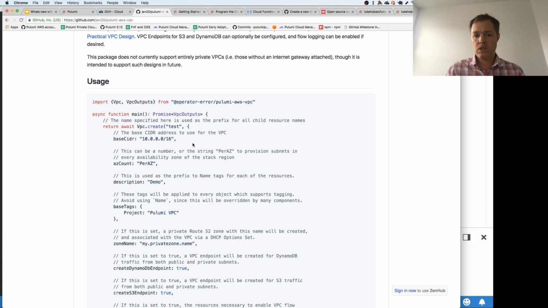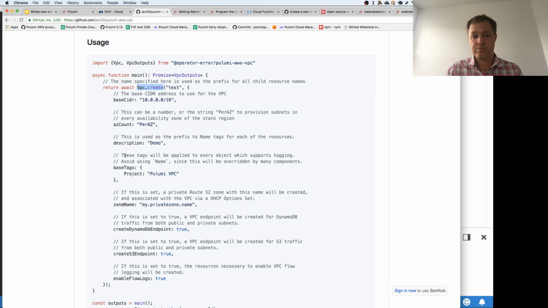And so in this case, you'll see here I can do vpc.create, and I can pass a whole bunch of different parameters. And James has documented here what all those parameters are. I can specify my CIDR space that I want to allocate to this VPC. I can decide how many subnets I want, whether I want one per AZ that's available in the region, or I want to specify ahead of time a specific number.